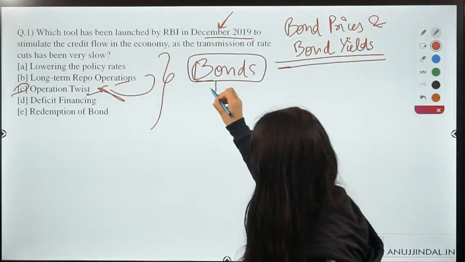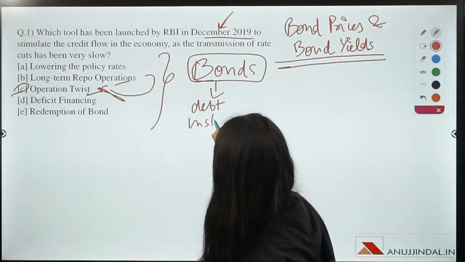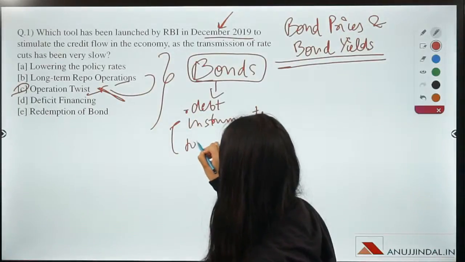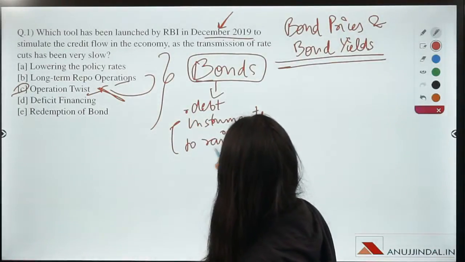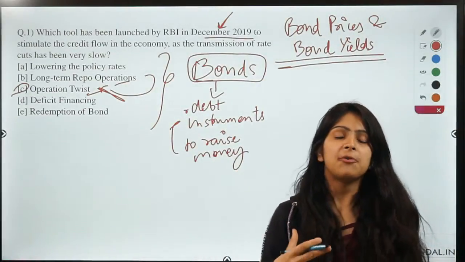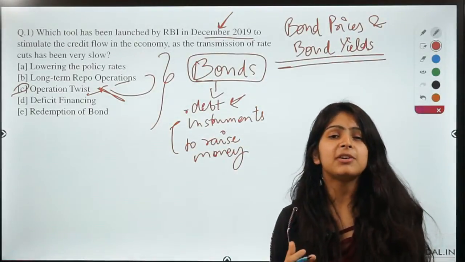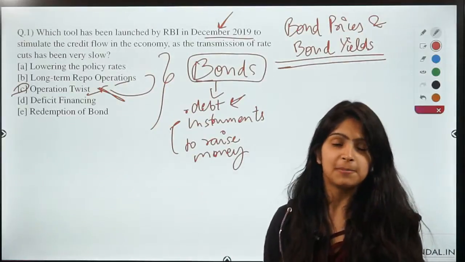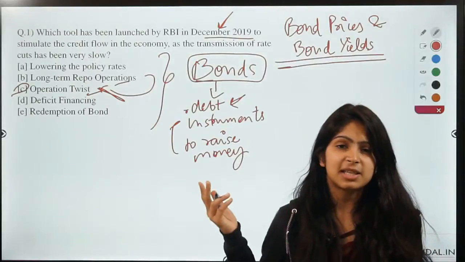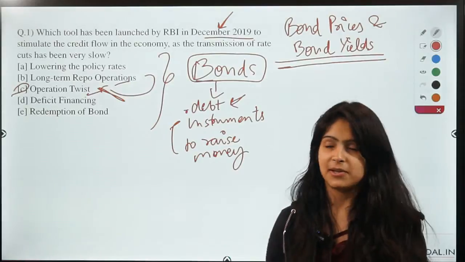So bonds are debt instruments that are issued by banks, companies and governments to raise money, right? There was also a doubt about the difference between bonds and equity. Whenever a firm issues bonds, it means debt, and whenever it issues equity, it means ownership, right? So this is the main difference: bonds are less risky assets and equity is riskier as compared to bonds, right?